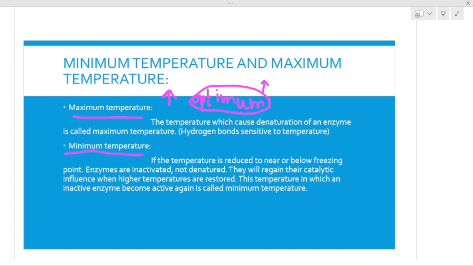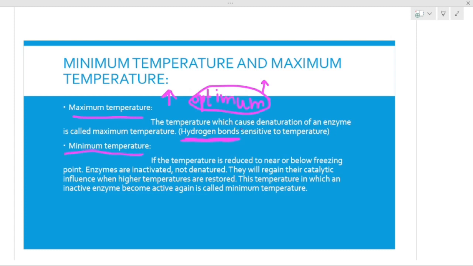Another reason why enzymes denature or their actual shape is disrupted is because of the hydrogen bonds within the structures, like the tertiary and secondary structures. Within these structures there are chains and molecules bound by hydrogen bonds, and because of this higher temperature, it breaks the hydrogen bonds.